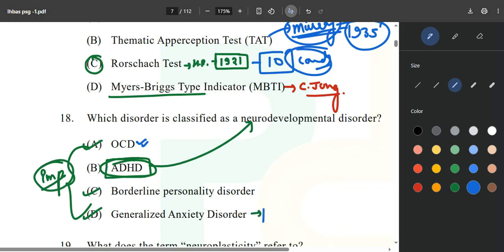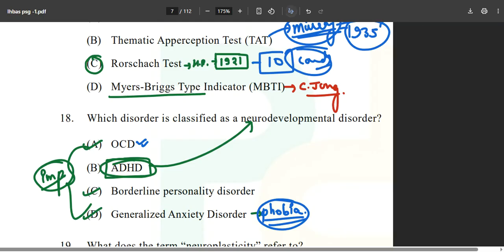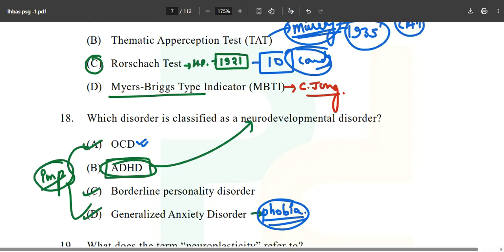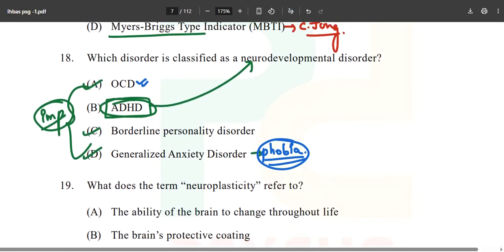They are going to ask you about phobias as well, and they have mentioned agoraphobia, hematophobia, and all those things. This is very, very important for you. Okay, generalized anxiety disorder, what is happening? Anxiety disorders, personality disorder, OCD, and this is very, very important.